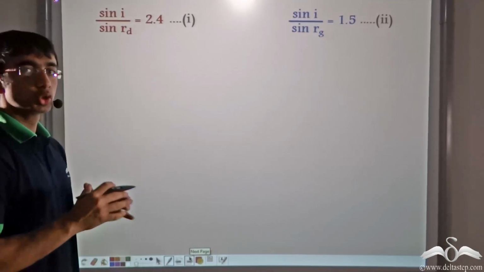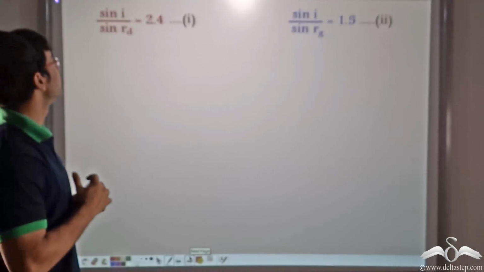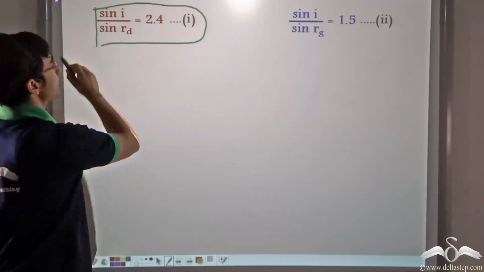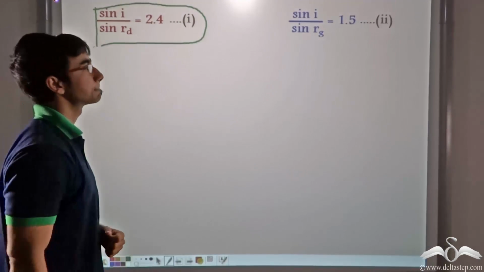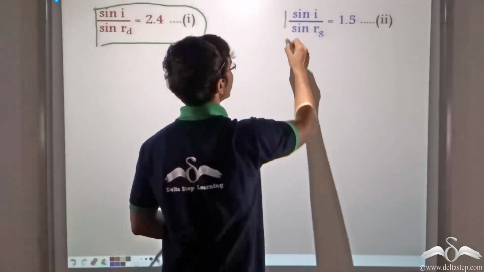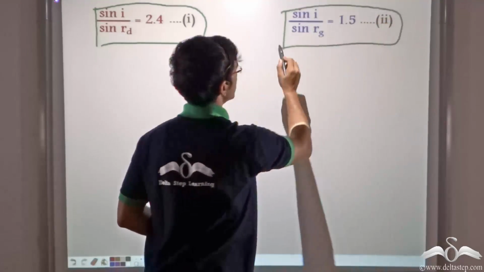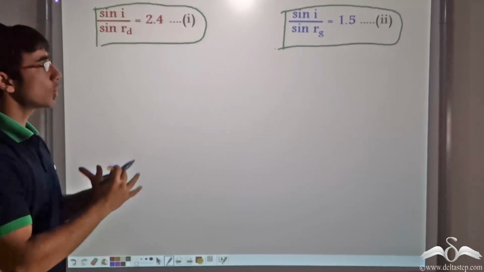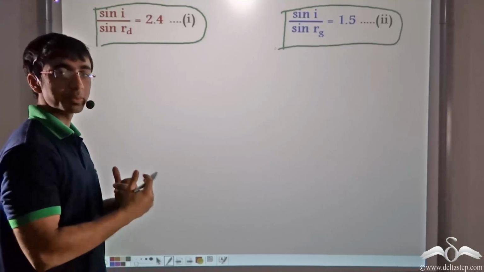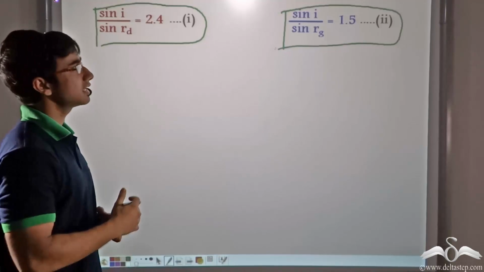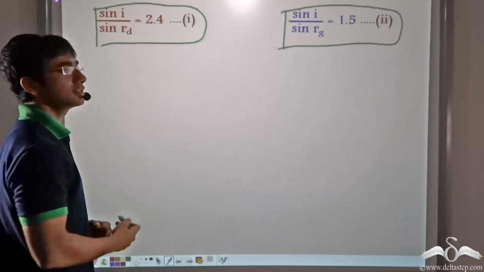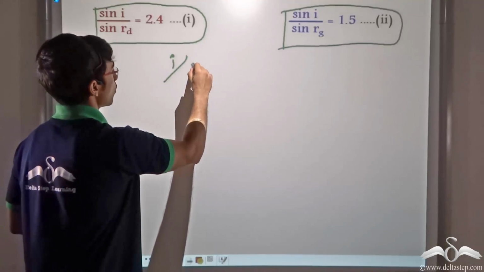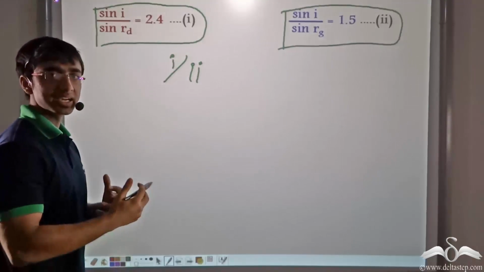So now we have two equations in front of us. We have sin I by sin Rd is equal to 2.4. We call this equation 1. And we have sin I by sin Rg is equal to 1.5. We call it equation 2. Now in order to find out a relation between the respective refractive angles, we divide equation 1 by equation 2. That is, we perform 1 upon 2. Let us see what we get.